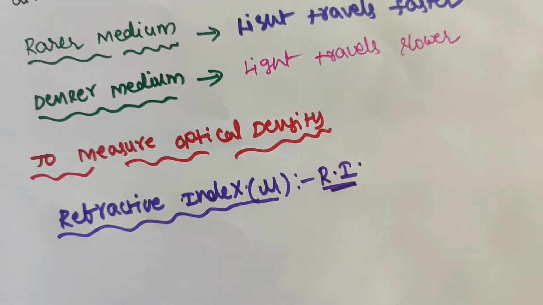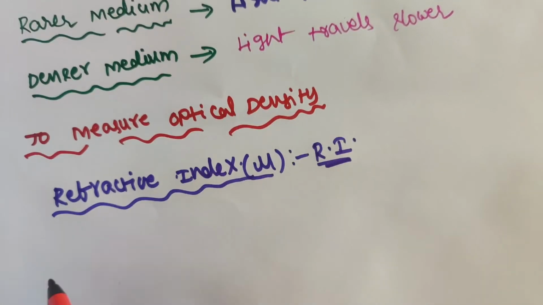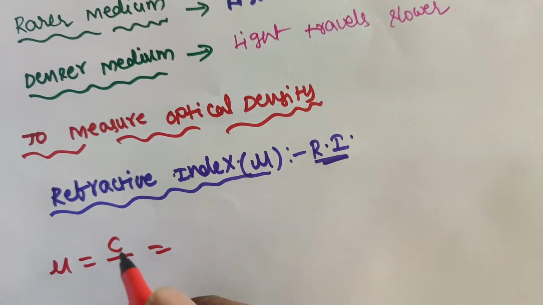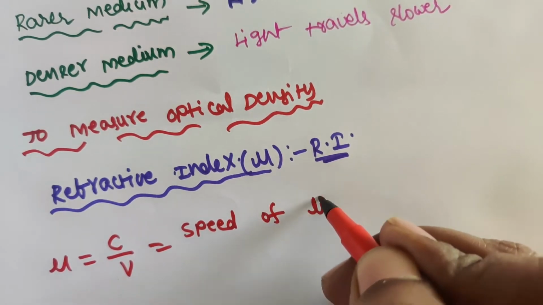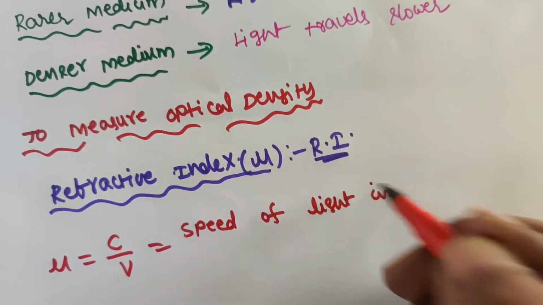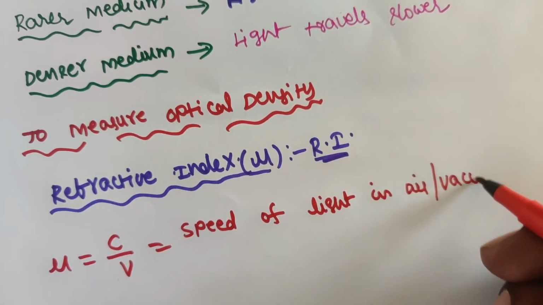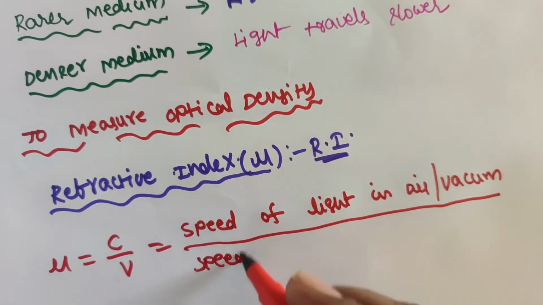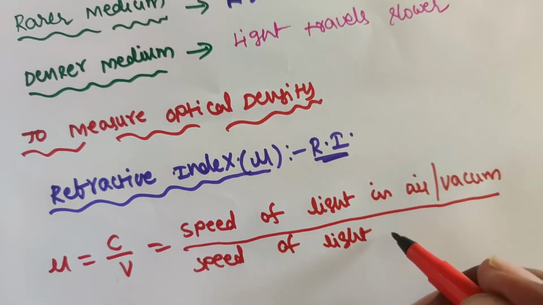Refractive index mu is equal to C by V, where C is the speed of light in air or vacuum, and V is the speed of light in the medium.